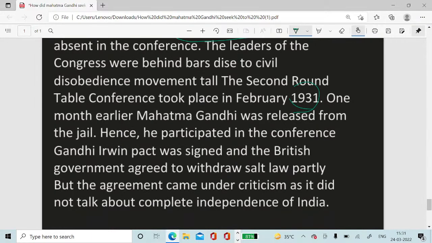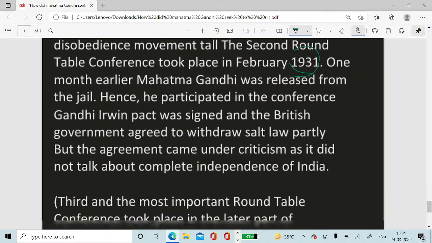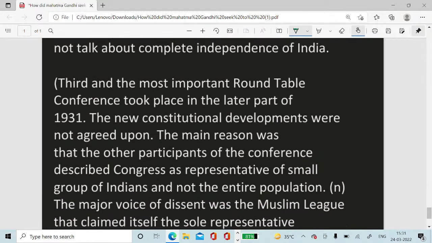The Gandhi-Irwin Pact was signed and the British government agreed to withdraw the salt law partly, but the agreement came under criticism as it did not talk about complete independence of India. Third, and the most important, the round table conference took place in the later part of 1931. The new constitutional developments were not agreed upon.